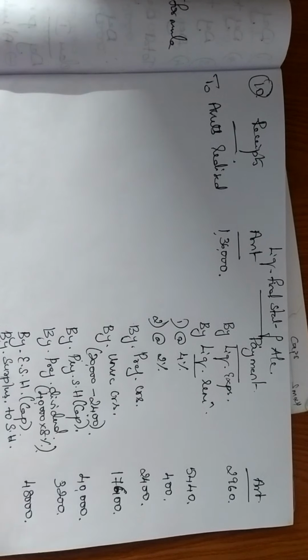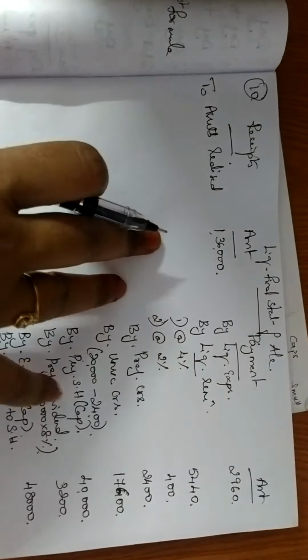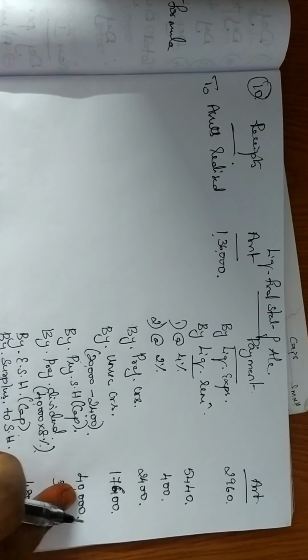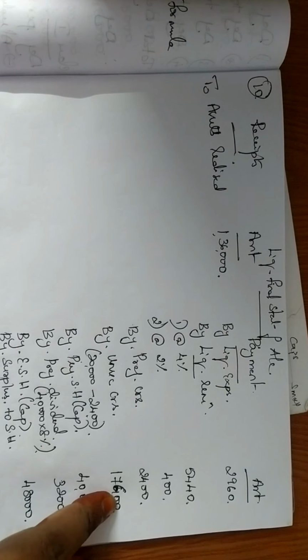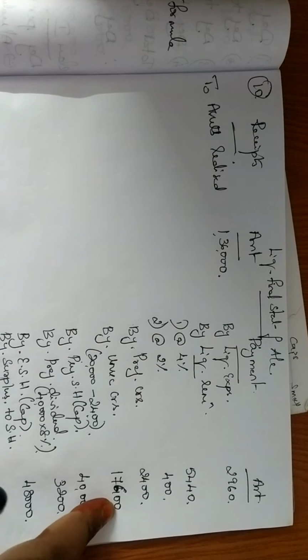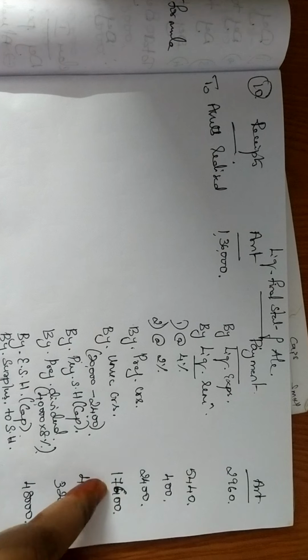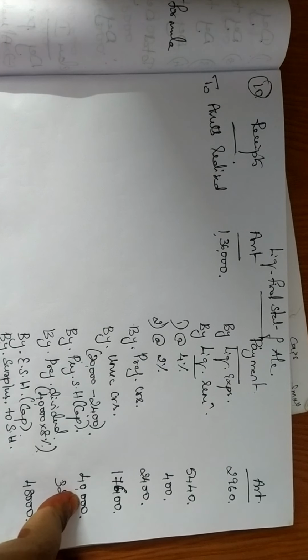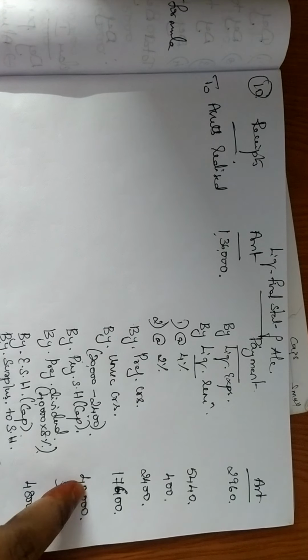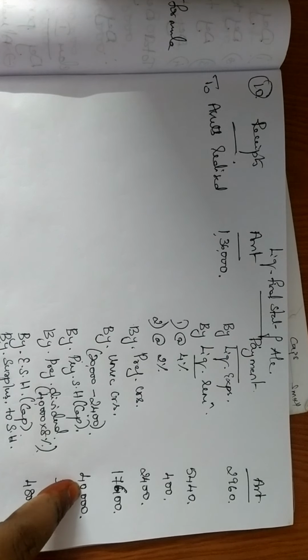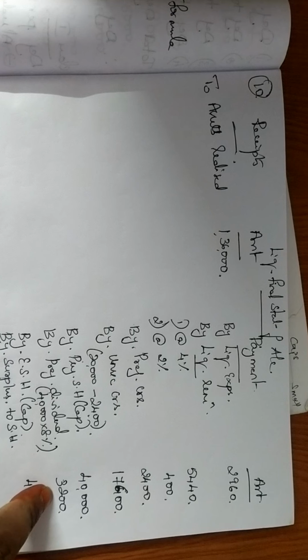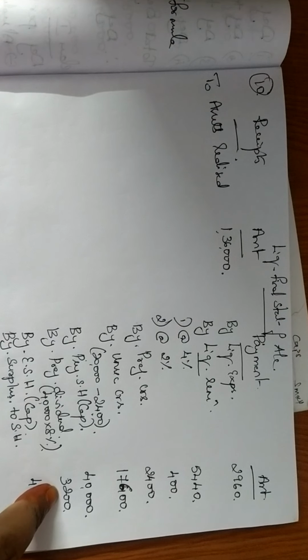Now what did I do in this problem? We started with receipts, then we wrote all the payments up to unsecured creditors. After this, check whether you have enough money to write 40,000. How do you check? Receipts minus payment. I had more money, so I wrote 40,000. Then again check whether you have enough money to write the dividend of 3,200. Again take receipts minus payment.